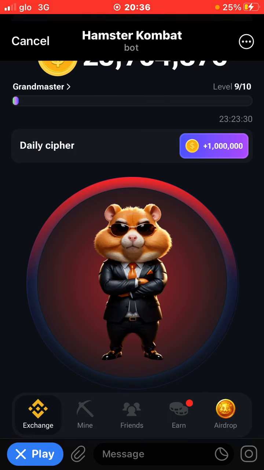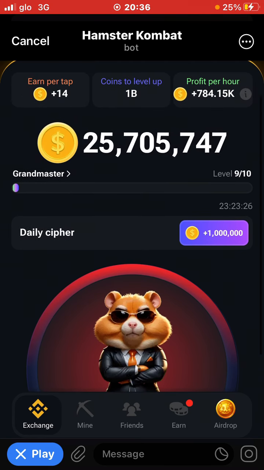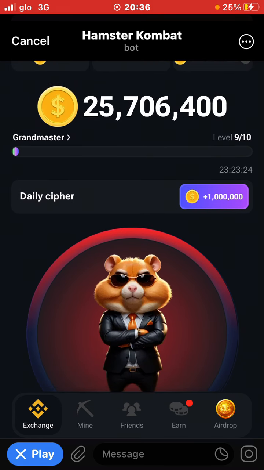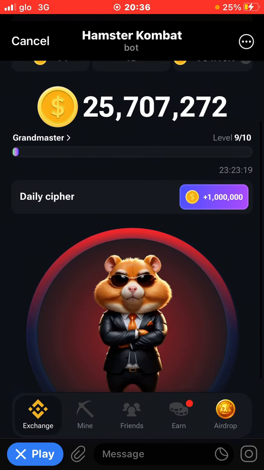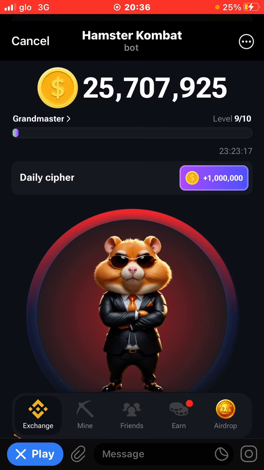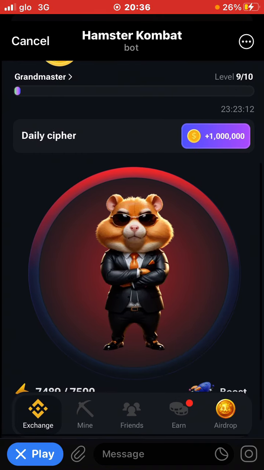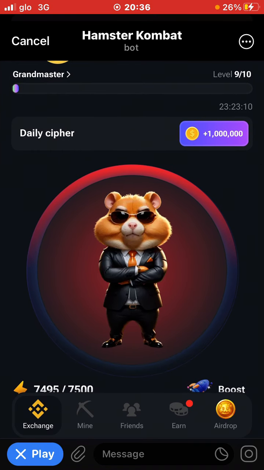So now, remember, to activate the Morse code, you need to tap thrice at the N per tap. After tapping thrice on the N per tap, you come to the hamster. Now to get your hash, you know that the hamster code, the hamster's cipher for today, is hamster.